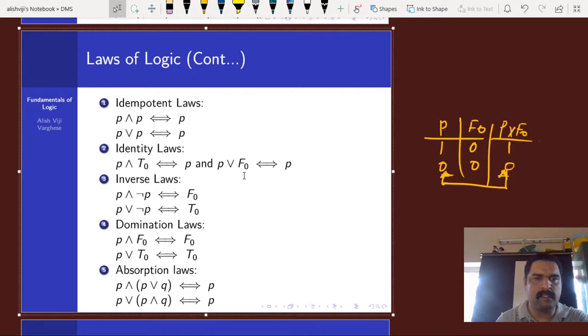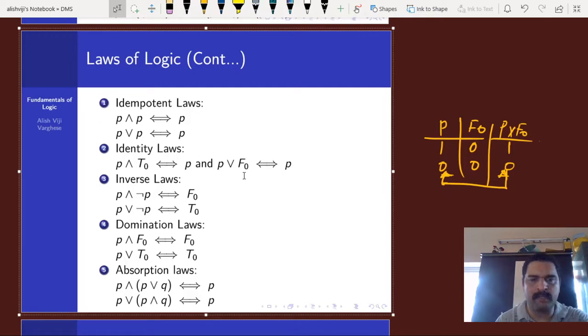P and negation P is a contradiction, which means it's obvious that both cannot be true at the same time, and therefore P and negation P is a contradiction. Then domination laws: P and F naught is equivalent to F naught, P or T naught is equivalent to T naught.